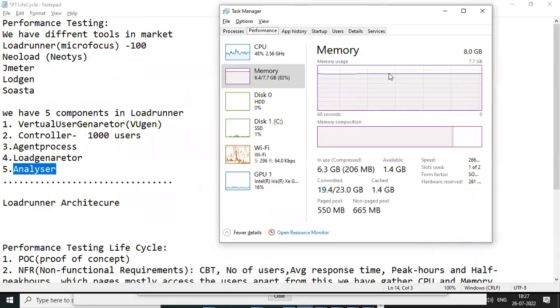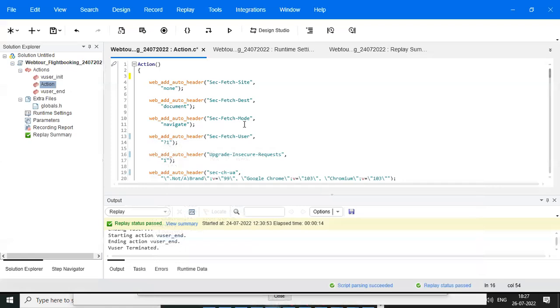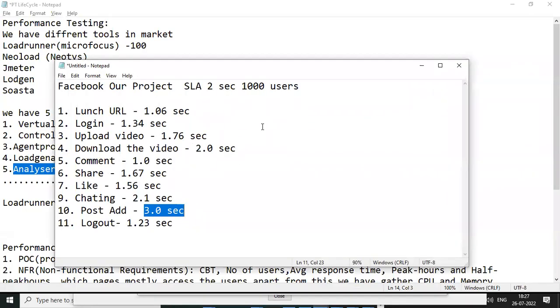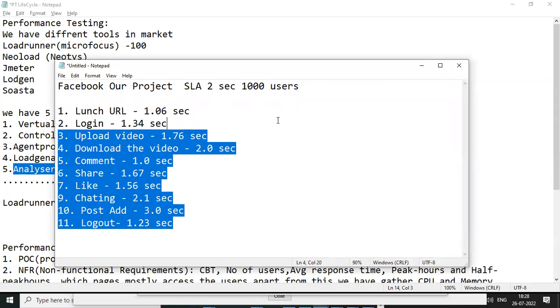So then what can we do? We need to send a report to the client and the configuration team. We executed with 1,000 users. Most transactions, all transactions, are within the 2 second SLA, but post ad and charting took 2.1 seconds because memory crossed more than 80%. Could you please increase the memory? We need to send this by mail. Then they will increase the memory, since for the 1,000 user point of view this memory is not sufficient. Then again we can test with the 1,000 users.